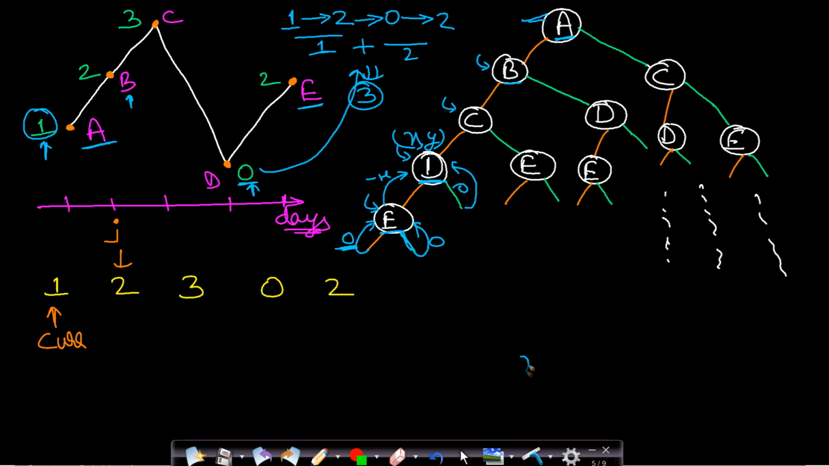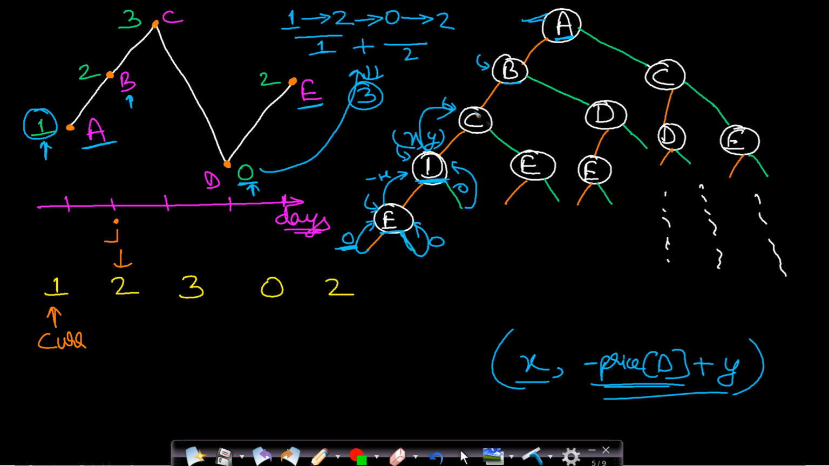On the left hand side we did not buy D, so this will simply be X. On the right hand side we bought D, so this will be negative of price of D, and then we will add whatever is returned from the right call, which will be Y. Okay, and why did we take negative here? Because we are buying the stock at this point, which was at the point D. Okay, so again we will take the maximum of these two values, and this will be returned to C, and this is our recursion tree.